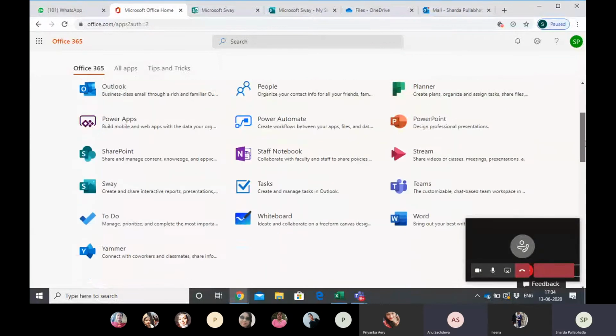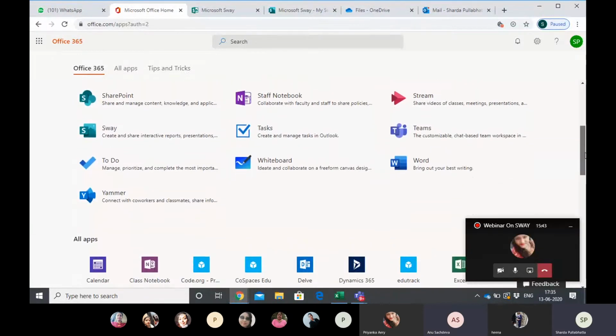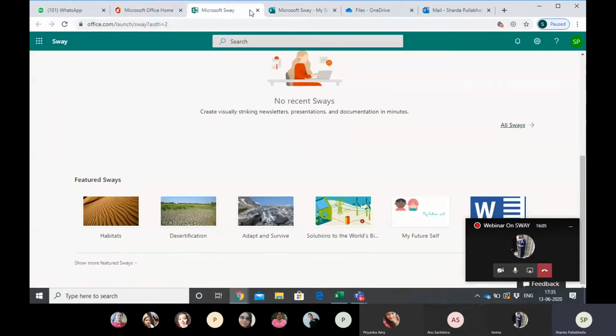These are all the applications that we have in our office.com. And this is the app which is Sway, which shows create and share interactive reports, presentations, and personal stories. The moment I click on this, I go to the home page for Microsoft Sway. So for applying for MIE nomination, we need to create a Sway.